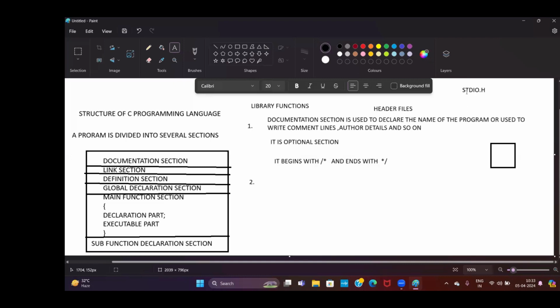What is the meaning of standard? Standard ante what you want to read, what you want to print. Generally what you want to read, what you want to print. Such type of header files is called stdio. IO means input output. Input ante what do you want to accept. Output ante what do you want to print on screen. So when you want to print or when you want to read, already some library functions will help you for reading and printing data.